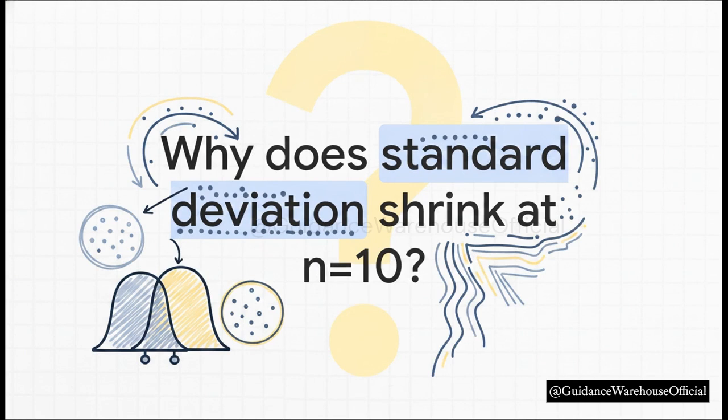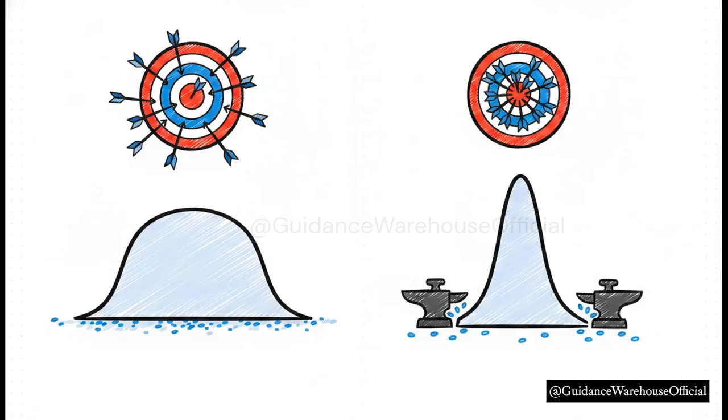Now you might be looking at this and asking, wait, I see the graph getting narrower, but why exactly does the standard deviation, the spread of our data, shrink when we sample 10 instead of 5? It's a fantastic question, and honestly, it's the core of why this theorem is so incredibly powerful. And this visual brilliantly illustrates the answer.